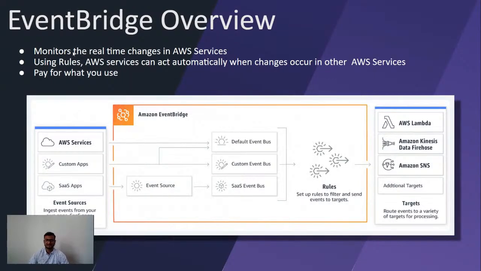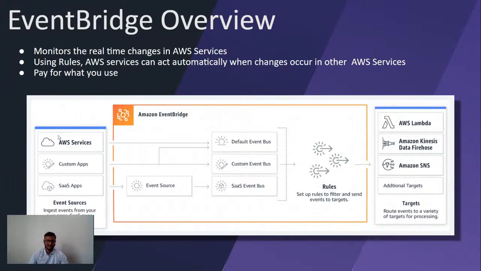CloudWatch Events is a service that keeps on monitoring all the services in my account. If any change happens in the state of my service, for example, I'm having a code pipeline, and the state of the code pipeline changes from in progress to failed or succeeded, then CloudWatch Events will come to know that the state has changed. And using this, we can automate multiple things.